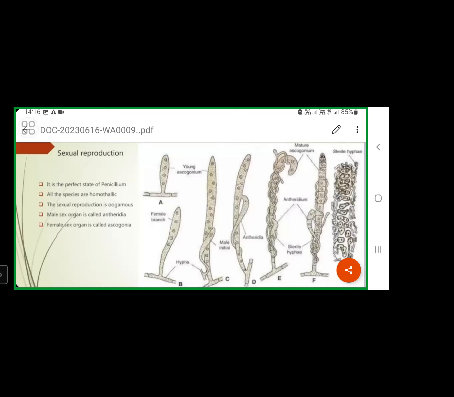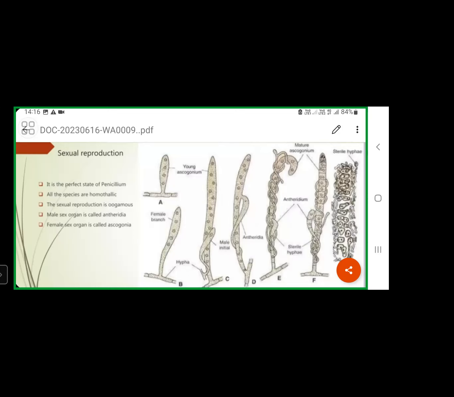These two sex organs develop from the mycelium of Penicillium. How is the mycelium present in Penicillium? It is a well-developed, branched mycelium, that means it shows branches. From this well-developed branched mycelium, one of the vegetative cells shows lateral growth.